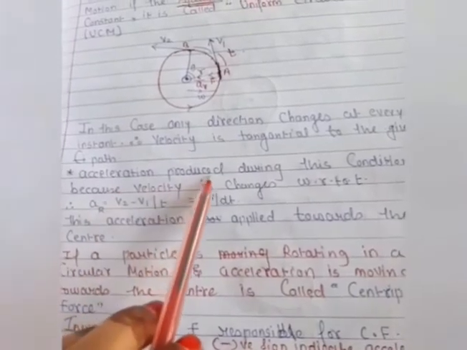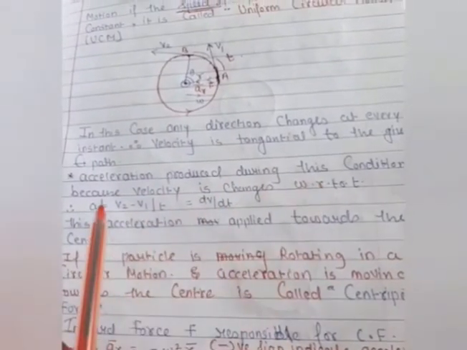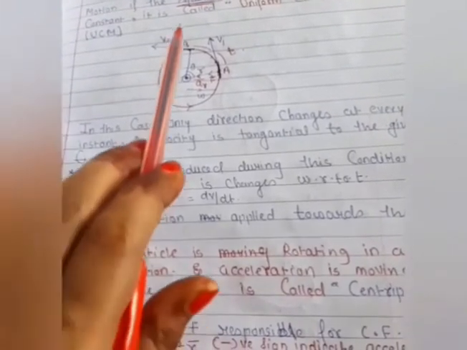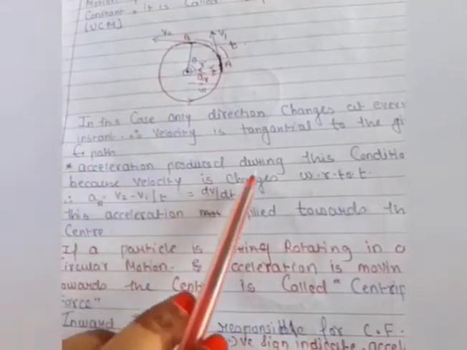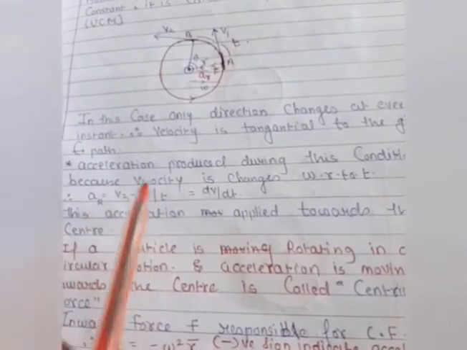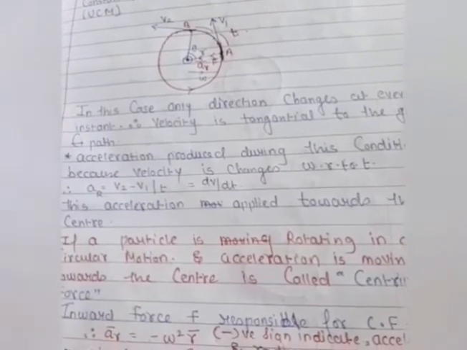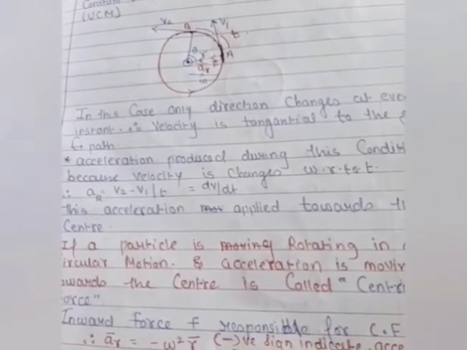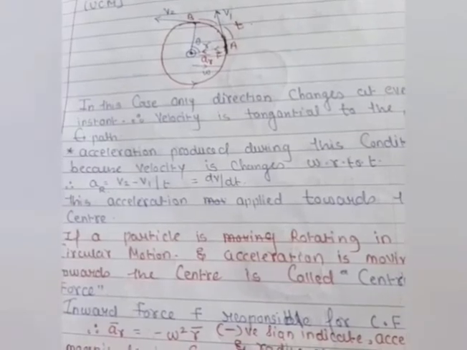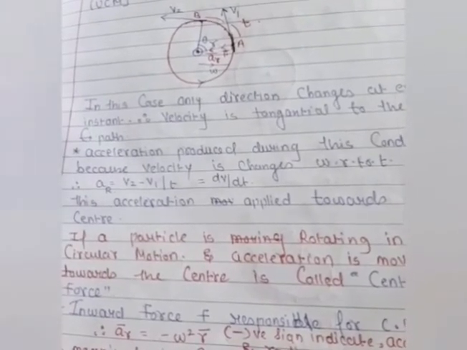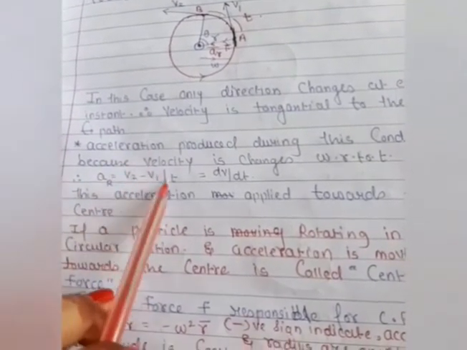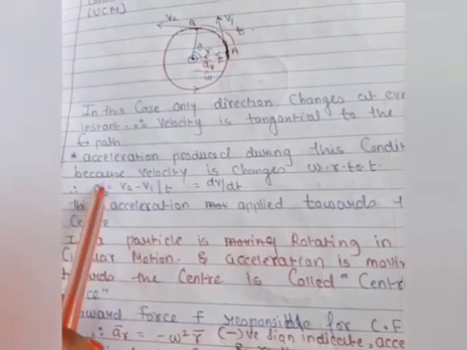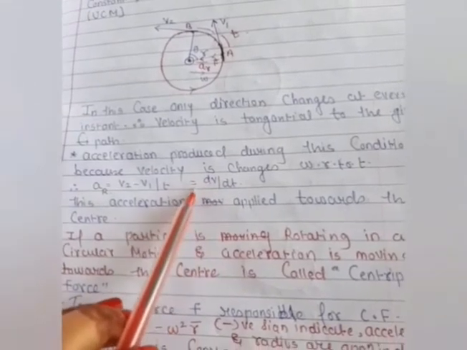The acceleration is produced during this condition because the velocity changes with respect to time from initial to final. So be very clear about it, acceleration is produced because the velocity changes with respect to time. Here you can see the rate of change of velocity with respect to time is nothing but the acceleration. That acceleration is directed towards the center, and that's why we can also write dv by dt in this condition.